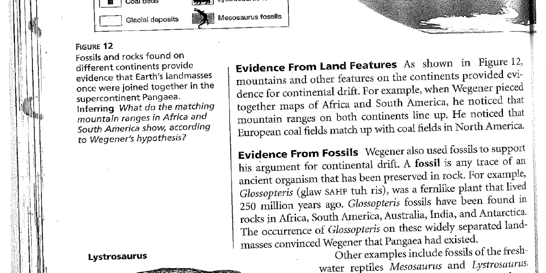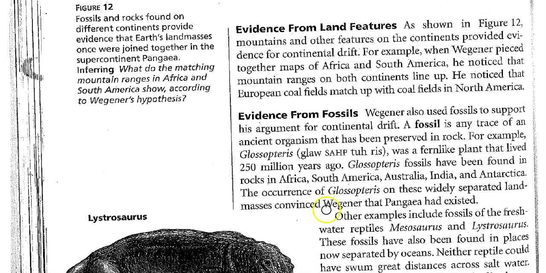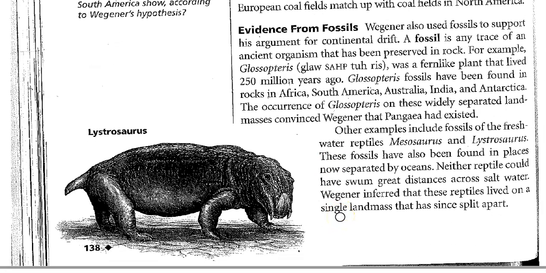Evidence from fossils. Wegener also used fossils to support his argument for continental drift. A fossil is any trace of an ancient organism that has been preserved in rock. For example, Glossopteris was a fern-like plant that lived 250 million years ago. Glossopteris fossils have been found in rocks in Africa, South America, Australia, India, and Antarctica. The occurrence of Glossopteris on the widely separated land masses convinced Wegener that Pangaea had existed.